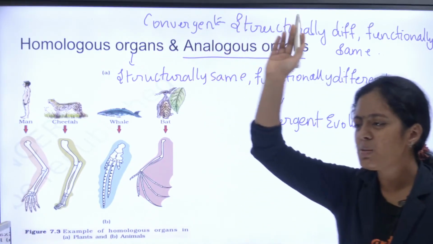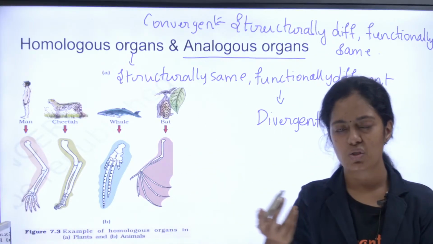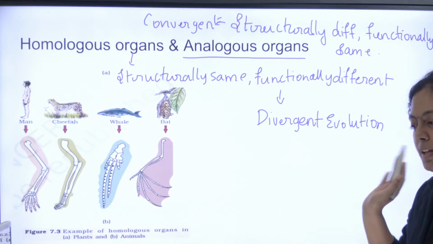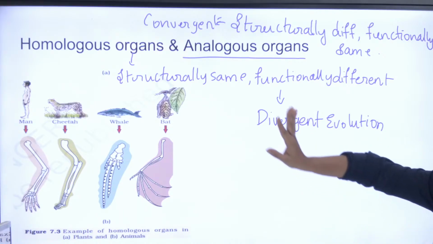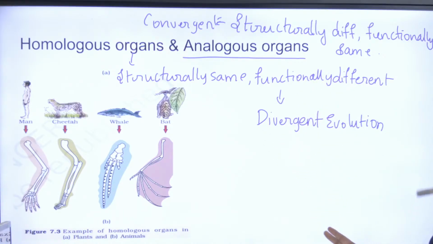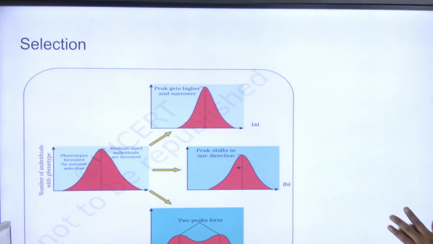Okay, the important difference between homologous and analogous organs can be asked for 3 marks or 2 marks. Yes, Darwin's finches. Okay, clear? They will definitely not ask for the picture, but an application-based question can definitely be asked.